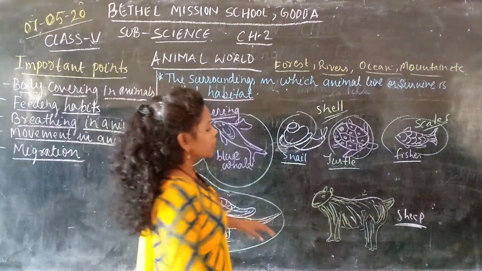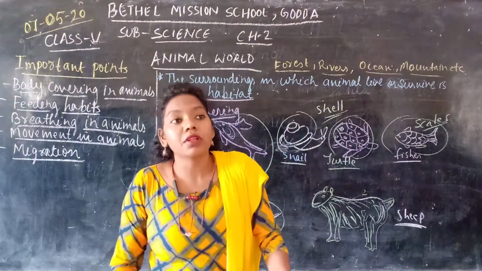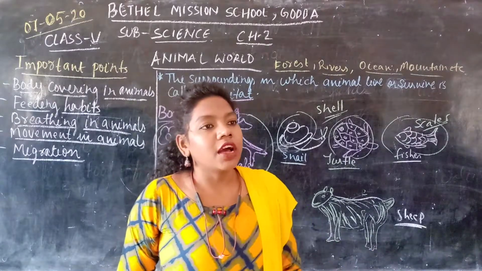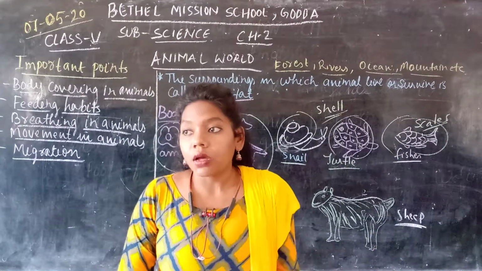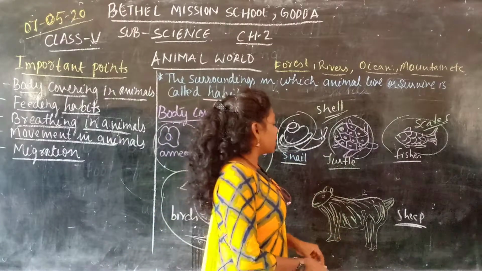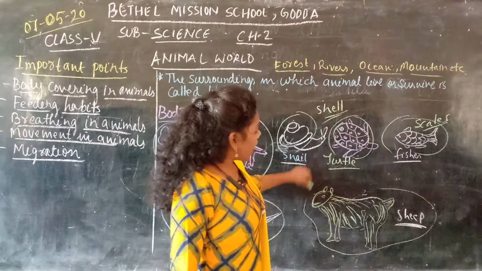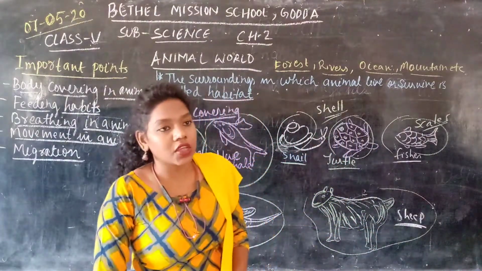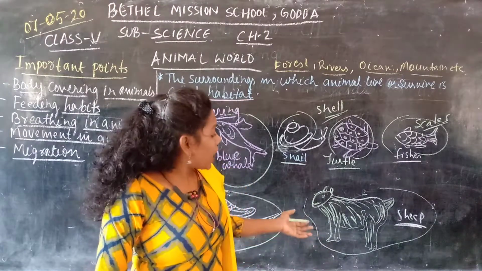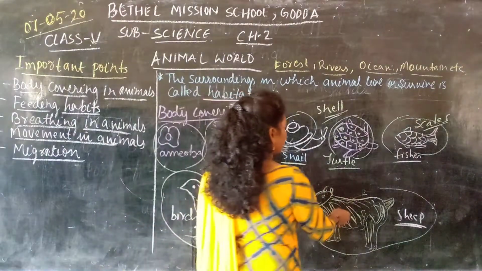Another example is some of the mammals, like we humans, and other mammals like lion, tiger, elephant, polar bear and sheep. Their bodies are covered with hair. The animals which live in cold regions, like polar bear and sheep, have thick hair, which is called fur.